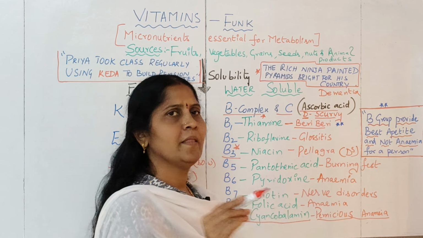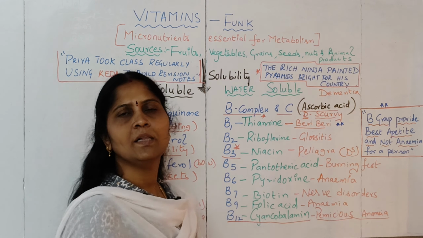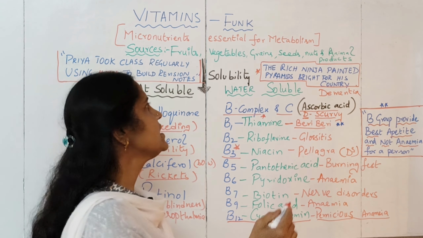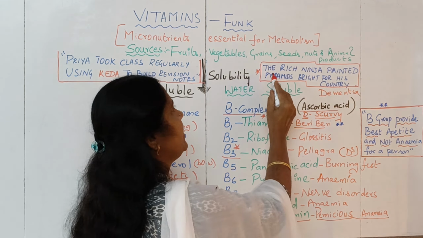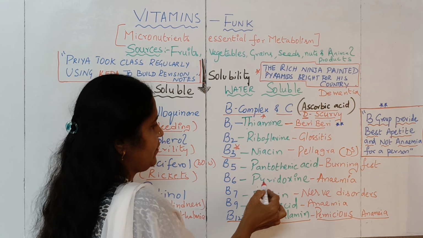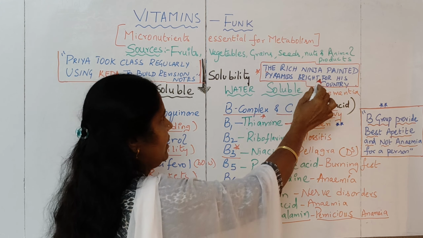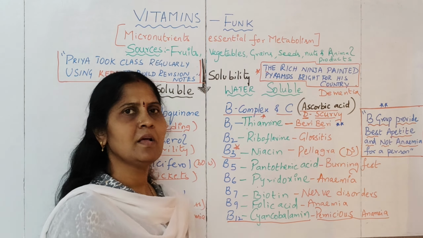Then we have one more sentence you can memorize to remember the scientific names of the B group vitamins. That is, the rich ninja painted pyramids bright for his country. It will help you memorize the scientific names of the B complex group of vitamins. In the rich ninja, TH stands for thiamine, RI for riboflavin, NI for niacin, PA for pantothenic acid, PY for pyridoxine, B for biotin, F for folic acid, and last C for cyanocobalamin.